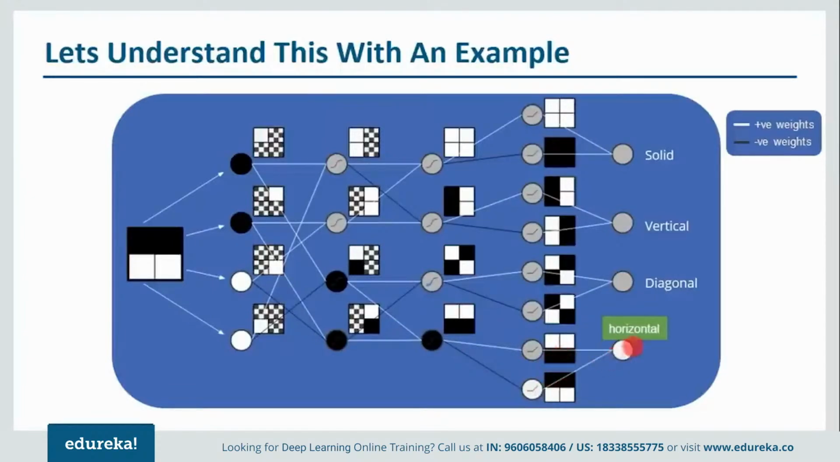After that, it'll detect, and the output you can see will be a horizontal image, not a solid, not a vertical, not a diagonal, but a horizontal. And after that, we are going to calculate the difference between the actual output and the desired output, and we are going to update the weights accordingly. Now this is just an example, guys.